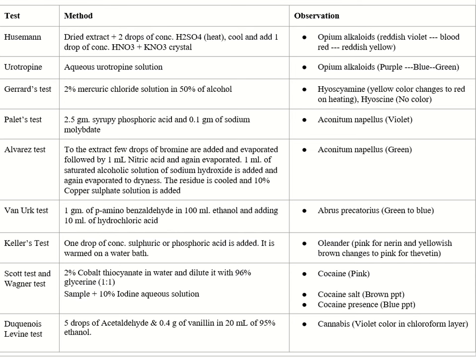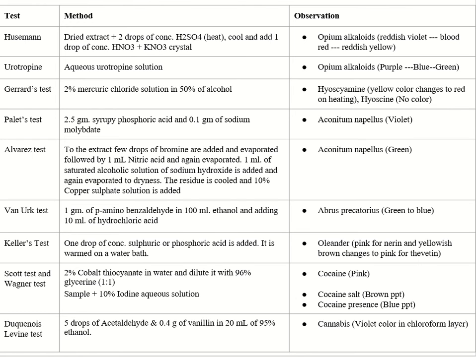Van Urk test, in which 1 gram of para-dimethylaminobenzaldehyde in 100 ml ethanol and 10 ml of hydrochloric acid are used. Abrus precatorius gives green to blue color. Keller's test, in which 1 drop of concentrated sulfuric or phosphoric acid is added and the solution is warmed on a water bath. Oleander gives pink for neriin and yellowish brown color changes to pink for thevetin.